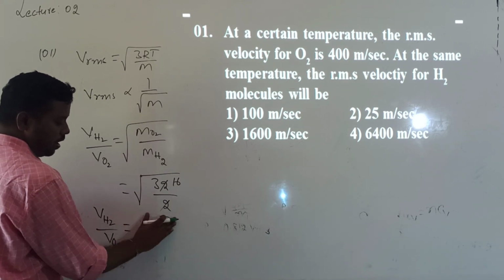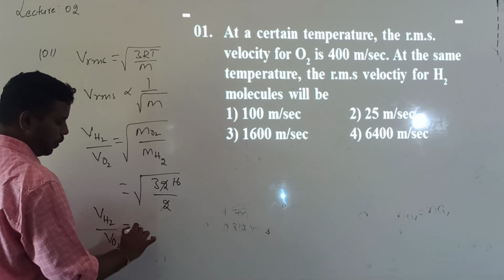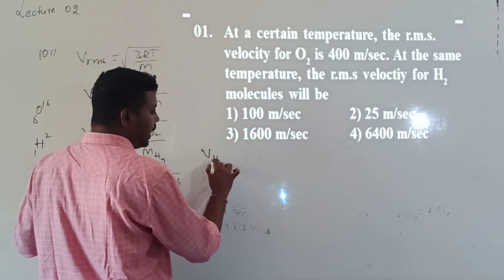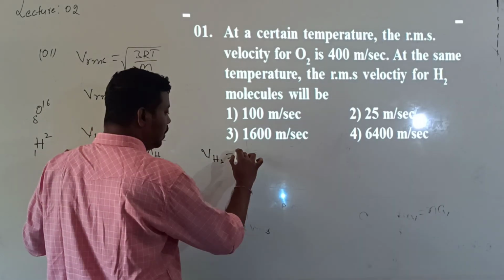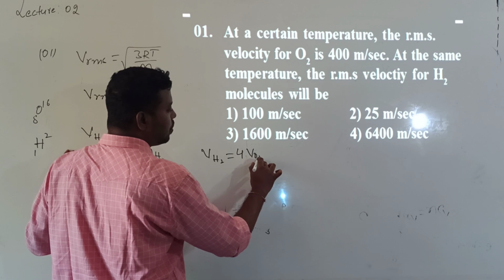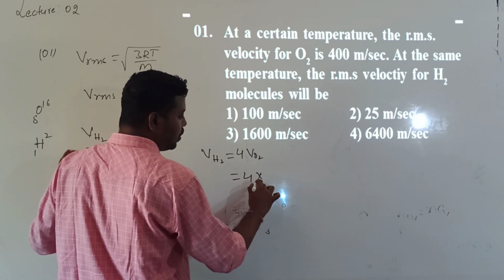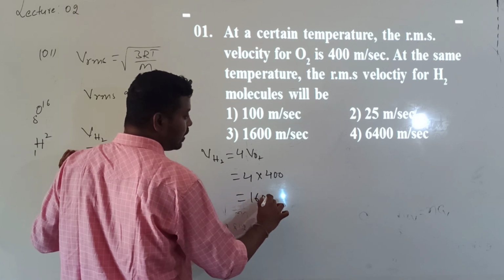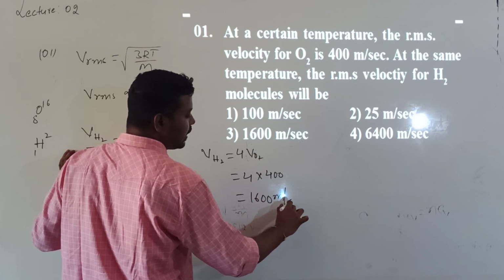Root 16 will be equal to 4. Then what I get? VH2 value will be equal to 4 into VO2. VO2 is given as 400, so the answer is 1600 meters per second.